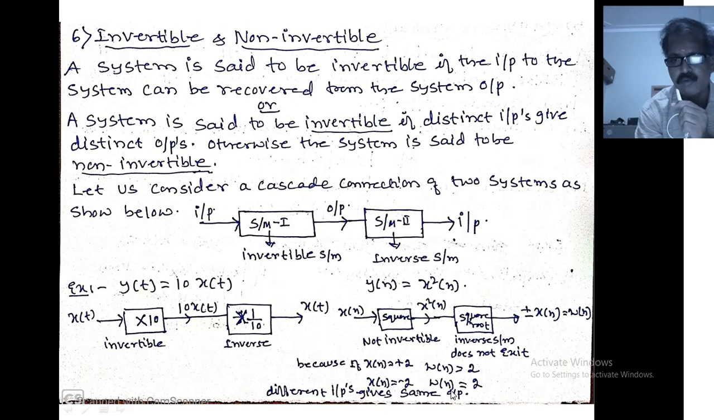Suppose for different inputs I have different outputs, then the system is said to be invertible and the inverse system exists. So overall, to define invertible and inverse system alternatively: a system is said to be invertible if distinct inputs give distinct outputs. For different inputs I have to get different outputs, then the system is invertible. Otherwise, if for different inputs I am getting the same output, the system is not invertible. For the different inputs plus 2 and minus 2 I am getting the same output, so the system is not invertible.